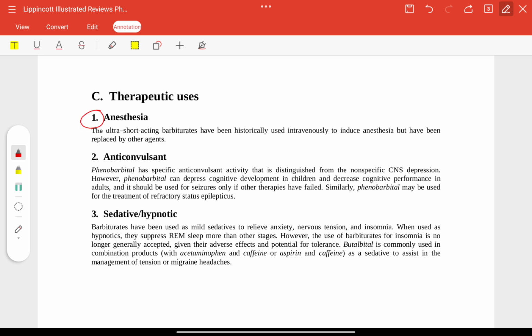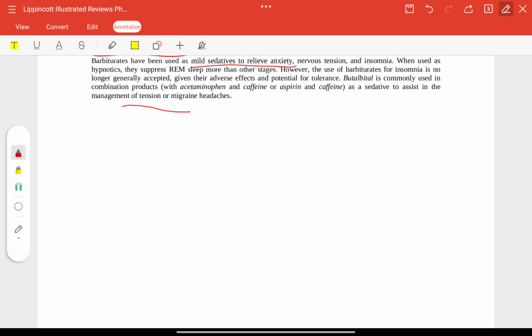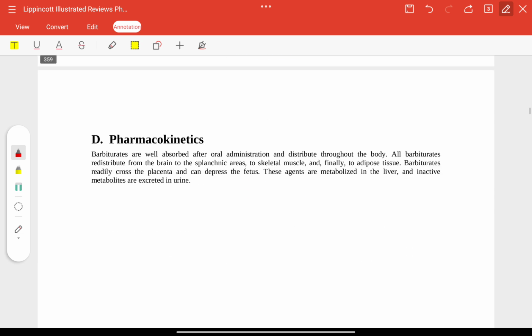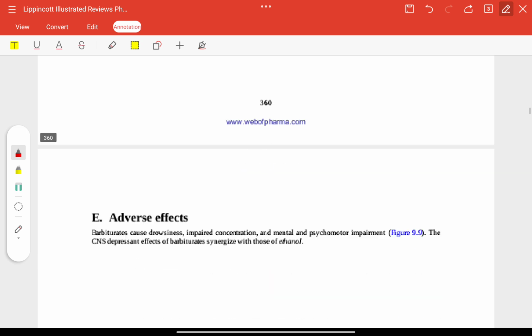The therapeutic uses: first, anesthesia. Ultra short acting barbiturates are used IV to induce anesthesia. Second is anticonvulsant. Phenobarbital has anticonvulsant activity and can depress cognitive development in children and also decrease performance in adults. And third, sedative and hypnotic: mild sedatives to relieve anxiety, depression, and as a sedative to assist with tension in migraine headaches. They are well absorbed after oral administration. They will cross the placenta and depress the fetus, and are excreted through urine.